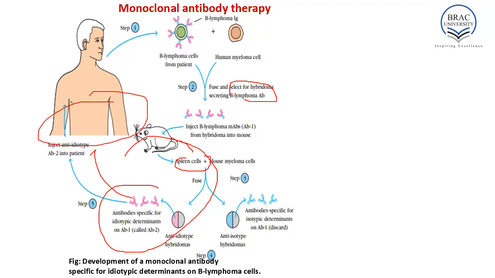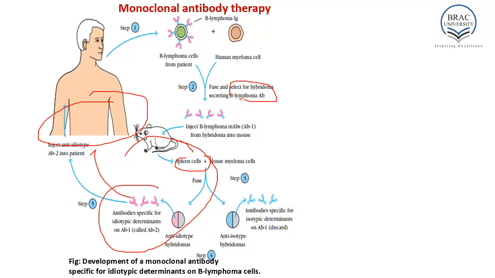After 4 injections with this anti-idiotype monoclonal antibody, the tumors began to shrink and the patients entered an unusually long period of remission. This is the development of monoclonal antibody specific for idiotypic determinants on B lymphoma cells.